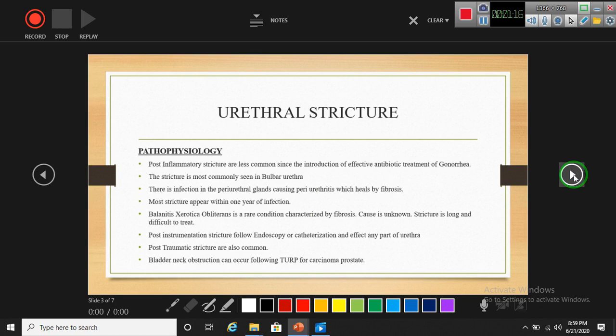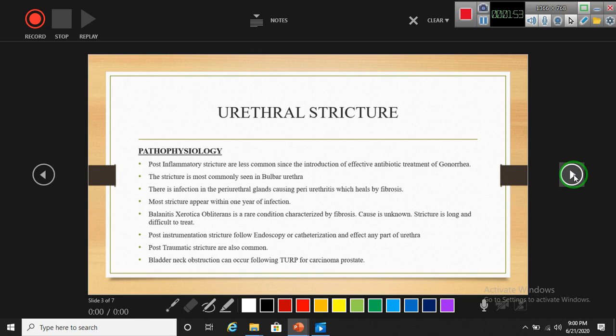Pathophysiology. Post-inflammatory strictures are less common since the introduction of effective antibiotics. The most common cause was gonorrhea, and nowadays antibiotics are there to treat gonorrhea very effectively. The stricture is most commonly seen in the bulbar urethra. There is infection in the periurethral glands causing periurethritis, which leads to fibrosis. Most strictures appear within 1 year of infection.